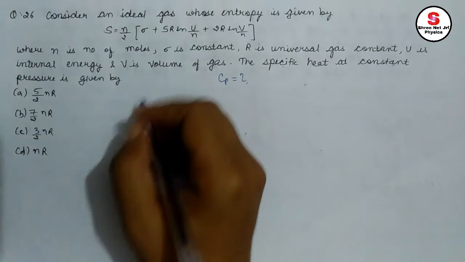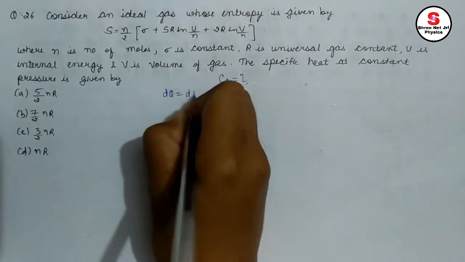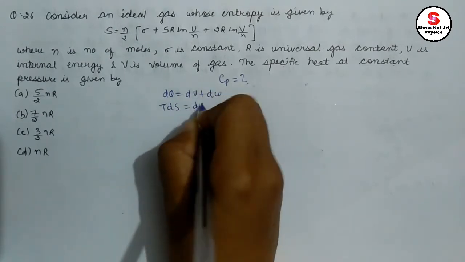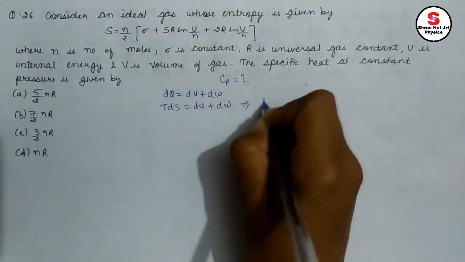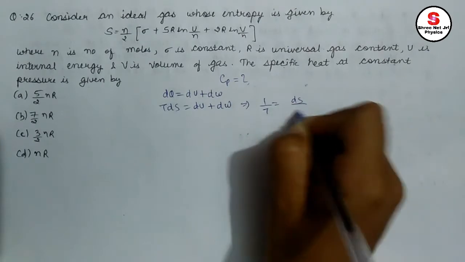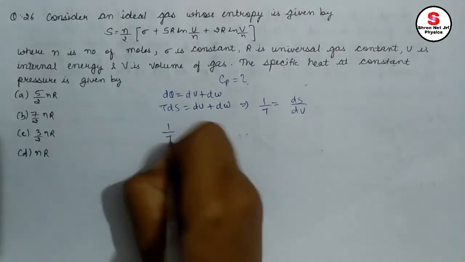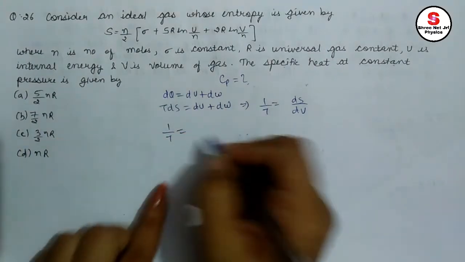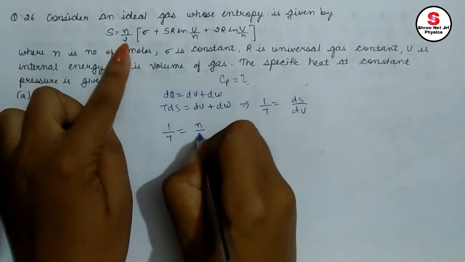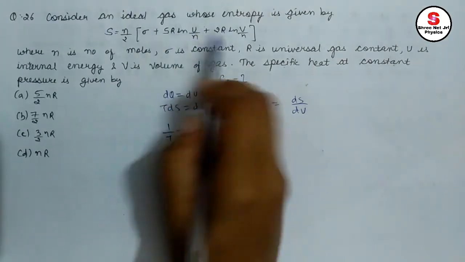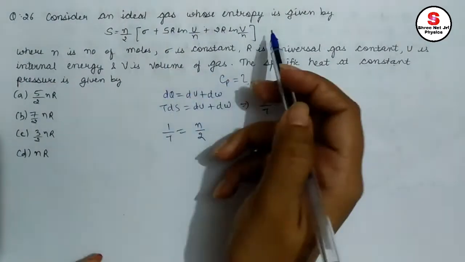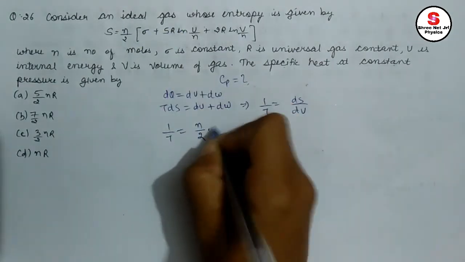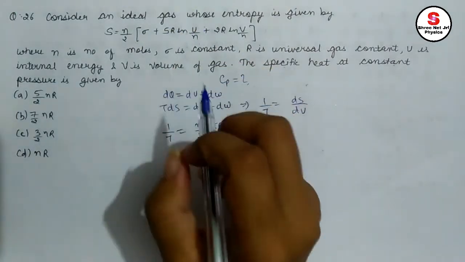Apply directly the first law of thermodynamics. dQ equals dU plus dW. dQ can be written as TdS, which is equal to dU plus dW. From here I can write 1 by T is equal to dS by dU. This implies that 1 by T equals, since S is given, we can easily determine dS by dU. N by 2, as it is. Only this term is containing U. Both these are not containing U, so the differentiation will automatically be 0. So n by 2 is as such, 5R is constant, ln U by n.